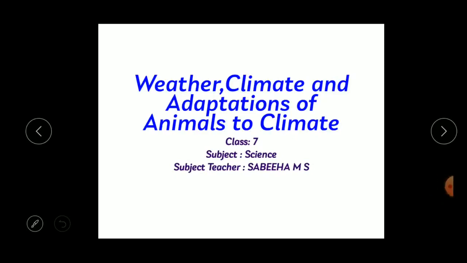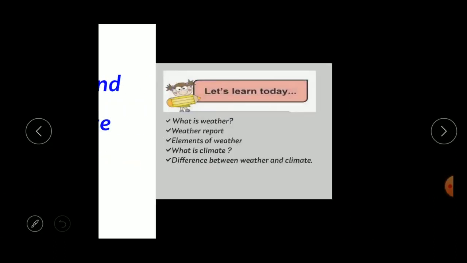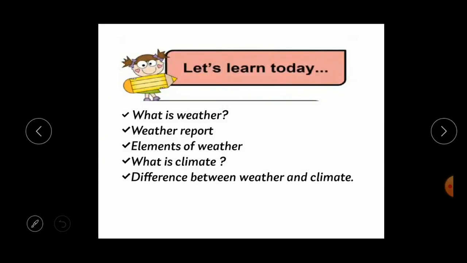Today in this class we are going to study one more new lesson of your science textbook, that is weather, climate and adaptations of animals to climate. So today in this class we are going to study what is weather, weather report, elements of weather, what is climate and the difference between weather and climate.